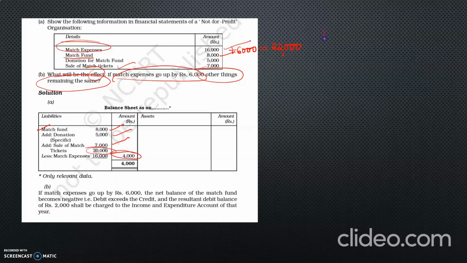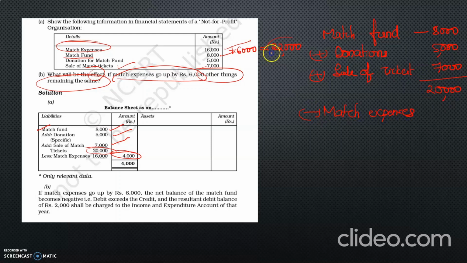Opening balance of match fund, same, 8,000 rupees. Add donations received, same again, 5,000 rupees. Add income from sale of tickets, same, 7,000. So the total balance in the match fund will be 20,000 rupees, minus match expenses.